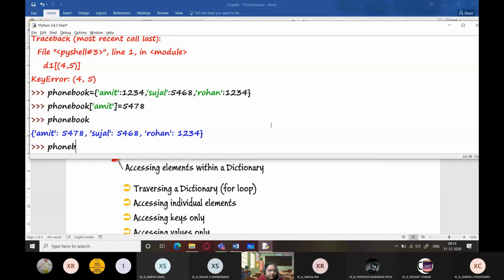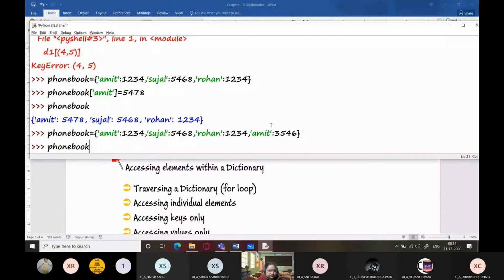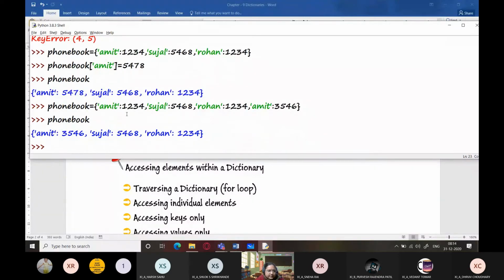So if I create phone book again, and I'm going to copy all these values, and to this I'm going to add another value for Amit. You can see that here there is only one element, Amit, and its latest value which was given. That is, this value has been accepted as the value.